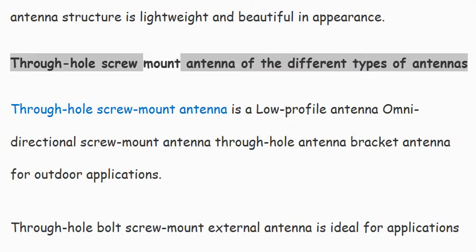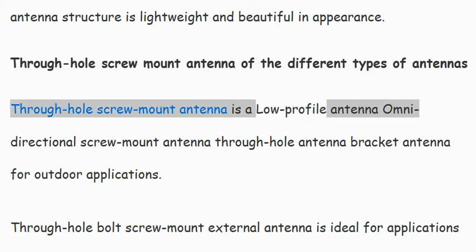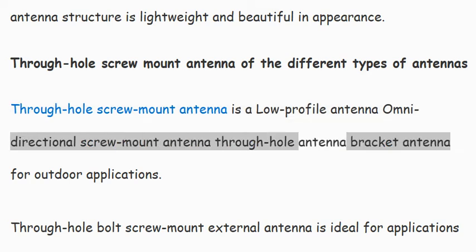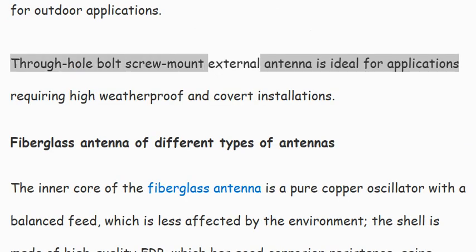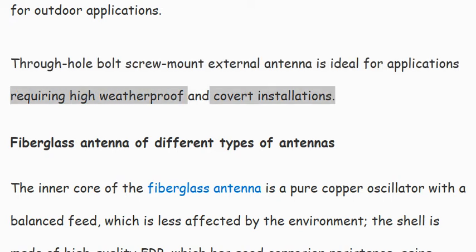Through-hole screw mount antenna, of the different types of antennas. The through-hole screw-mount antenna is a low-profile omnidirectional screw-mount antenna, a through-hole antenna bracket antenna for outdoor applications. The through-hole ball screw-mount external antenna is ideal for applications requiring high weatherproofing and covert installations.